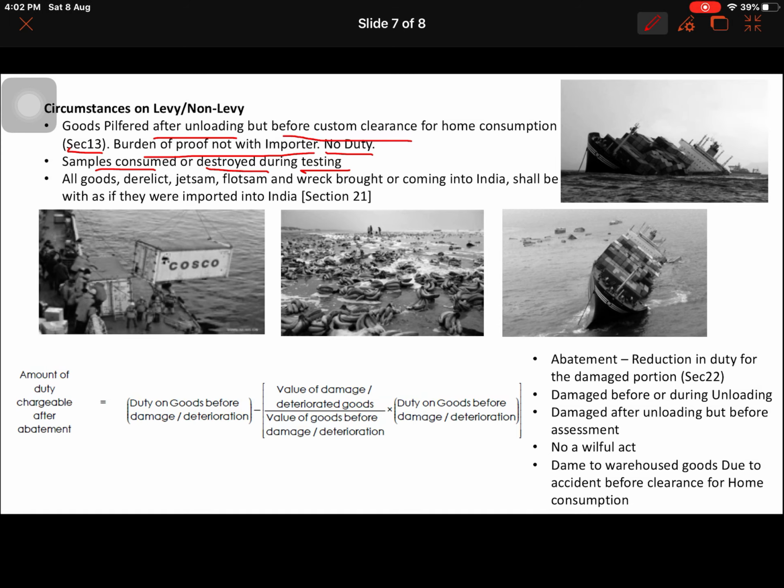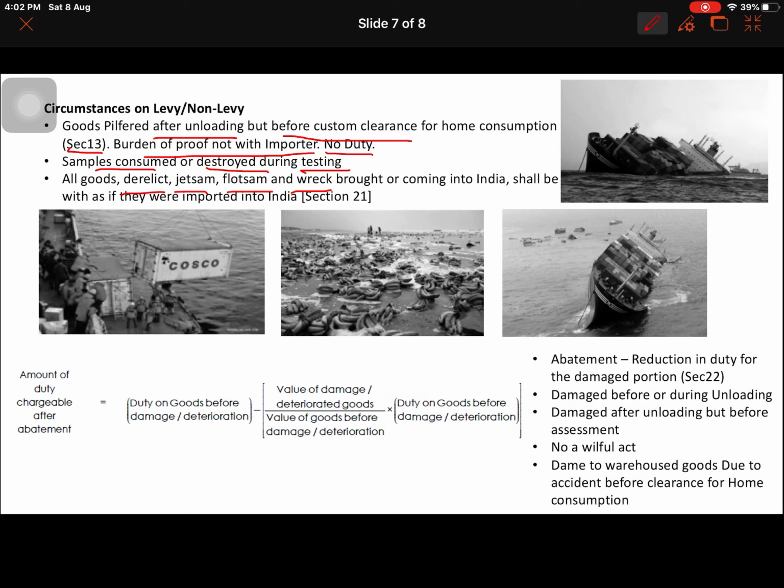It will be the CIF value which we saw earlier. There will be an invoice value, and we add some insurance and freight to it, and that is the CIF value for the full invoice. It will be proportionately reduced for the items destroyed during testing by the assessing officer, and customs duty will be paid only on the balance CIF value. And also goods that are derelict, jetsam, flotsam and wreck.